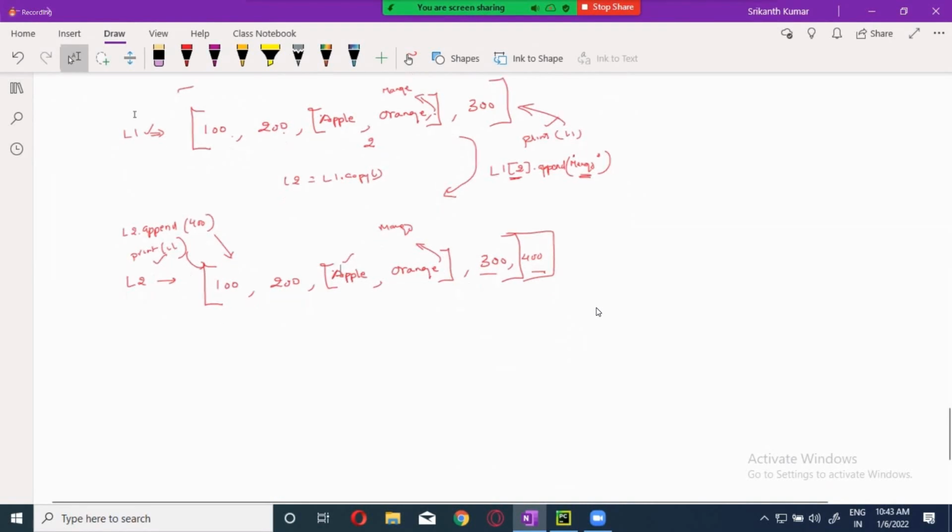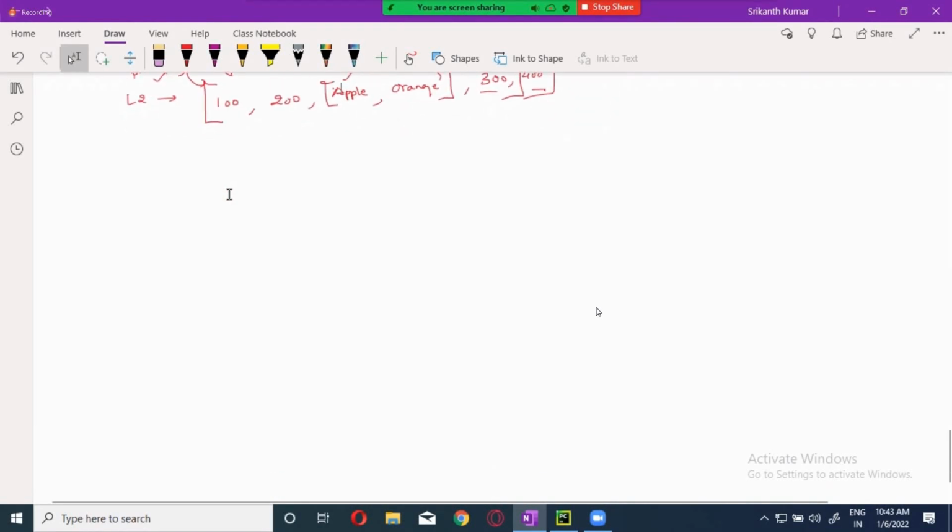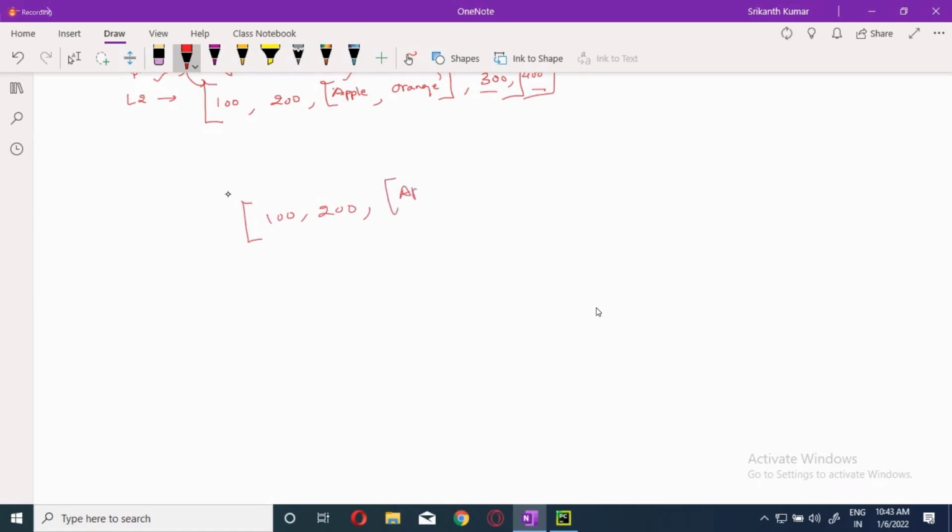It's not like that. This is the nature of what happens, guys. Whenever you are dealing with a nested part, it looks a bit complicated, but see, this is our 100, 200, and we are having something like apple and orange. And we have 300, right? This is what it is.